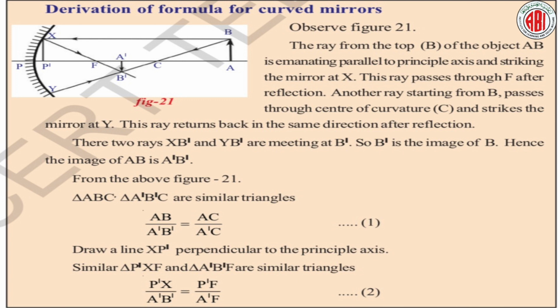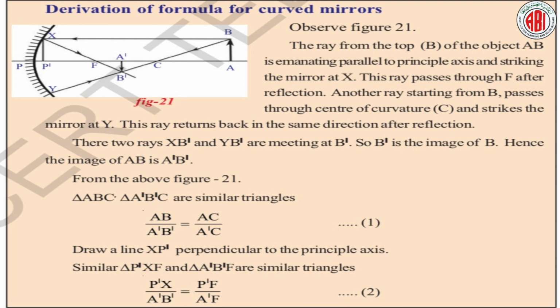The first rule is BX. You are seeing one line like BX. This is an incident ray. After reflection it goes back from X to B dash, touching F. So this is one rule we applied, and the second rule we applied is B to Y. You can see B to Y, and this line is going straight by touching the center of curvature. And you know that if the incident ray is incident on a mirror through the center of curvature, it reflects back along the same path.